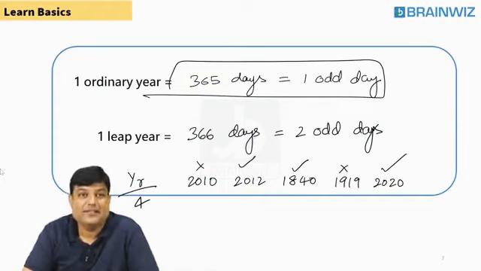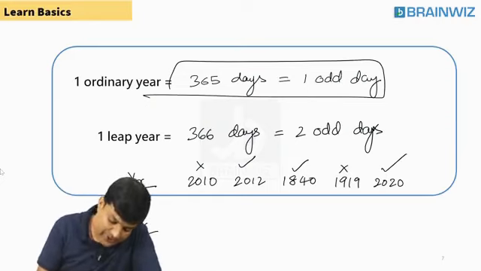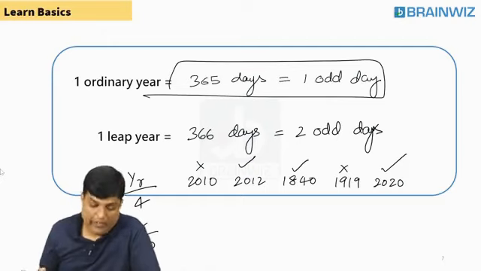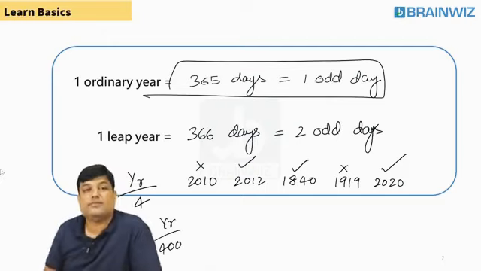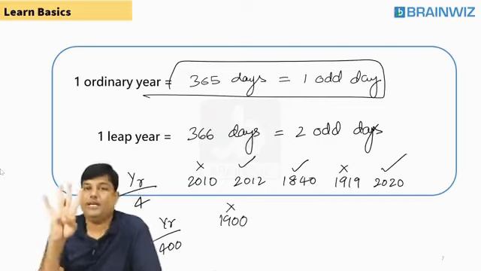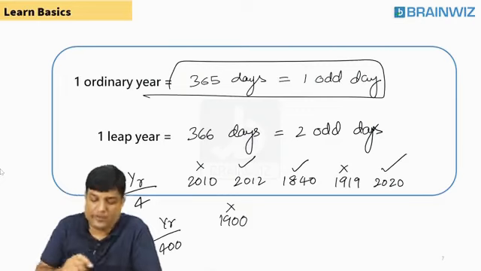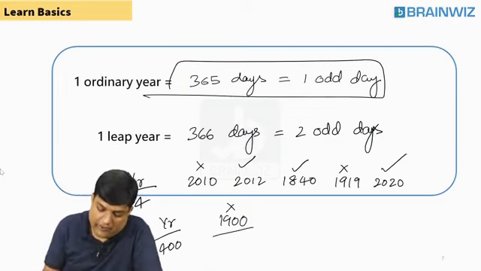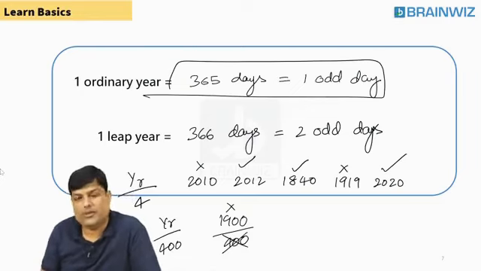A year must be divisible by 4, whereas a century must be divisible by 400. Remember, students, whenever you come across centuries, you have to divide by 400. For example, the year 1900, even though it is divisible by 4, we should not check that because it's a century. Centuries must be divisible by 400. Is 1900 divisible by 400, students? No. So it's not a leap year.